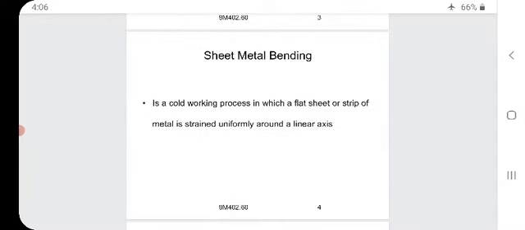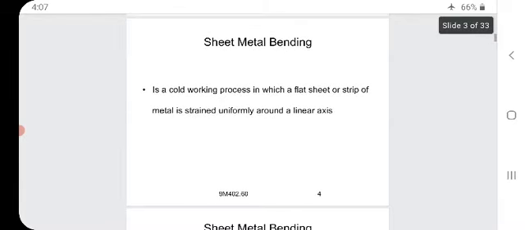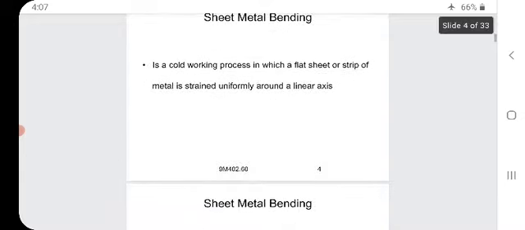It is a cold working process in which a flat sheet or strip of metal, which may be rectangular or square, a long piece of metal, is strained uniformly around a linear axis. That is called sheet metal bending.